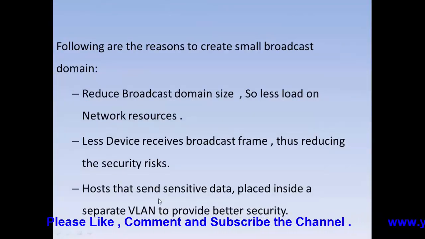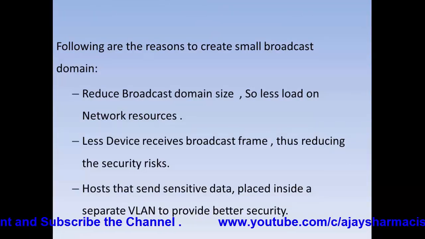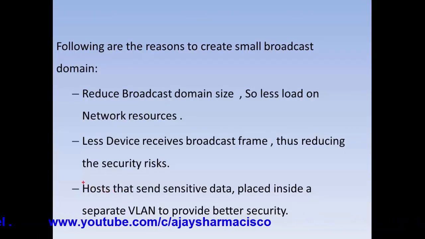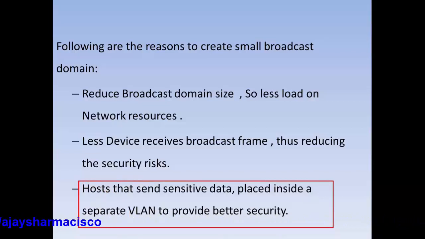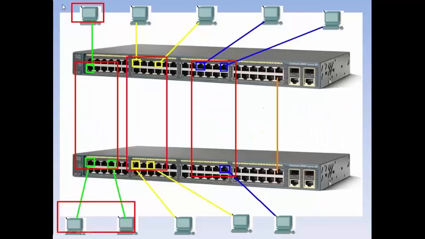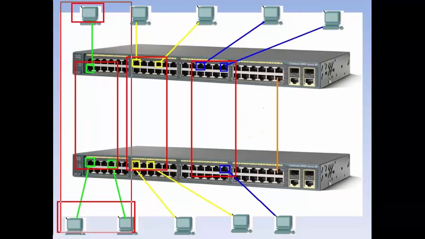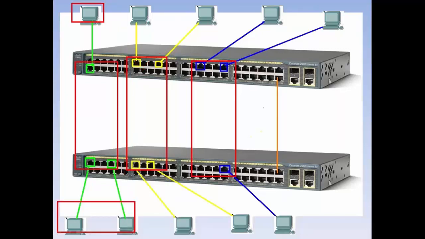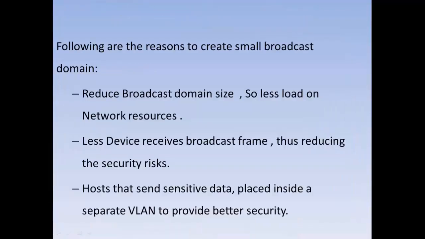So sensitive data naturally will not go from one VLAN to another VLAN. Suppose there is some secure server placed in a separate VLAN, like in this example. Suppose this red is my secure server. All servers are secure servers. So naturally packets or broadcasts within this particular segment will not go into this segment. So it will also increase the security concept and provide better security.